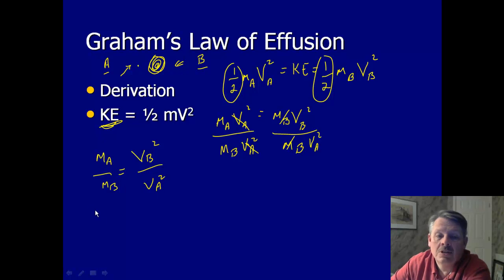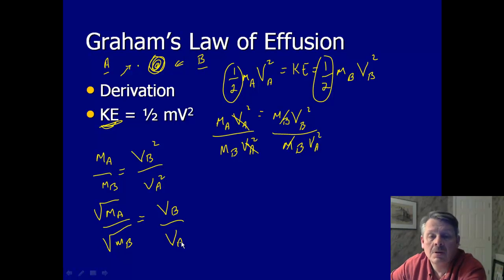If I take the square roots of both sides, I get the square root of the molar mass of A divided by the square root of the molar mass of B is equal to the velocity of B divided by the velocity, or the rate, of A. Right? So I've actually gone and derived Graham's law of diffusion.